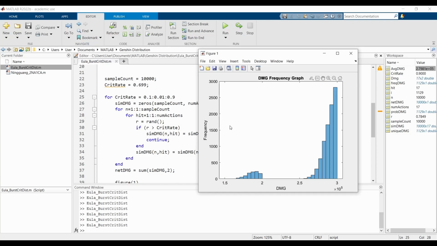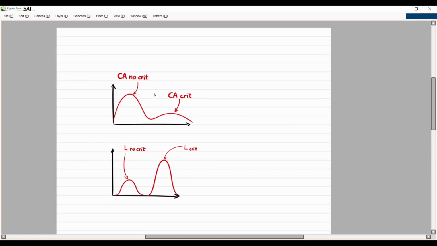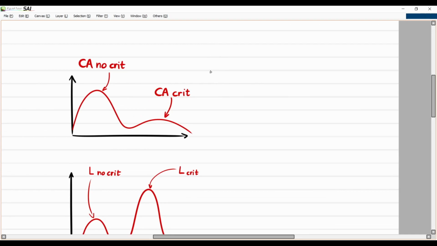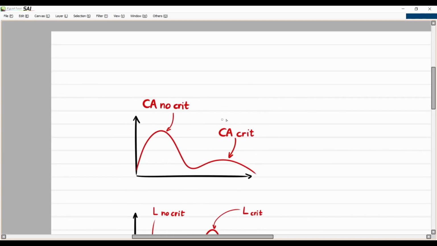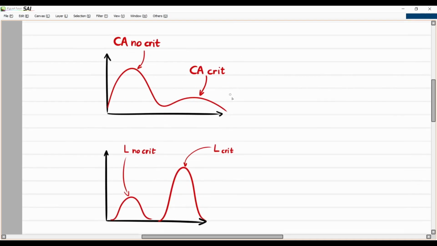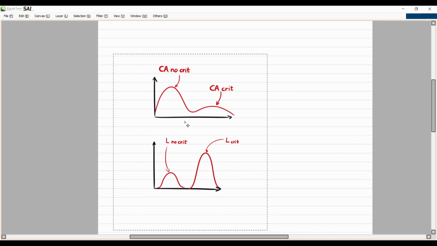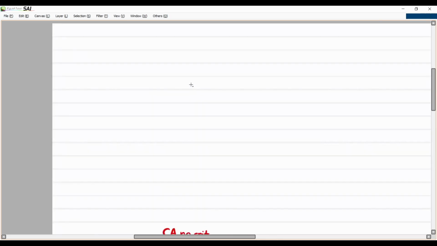This is only applicable if most of your damage is reliant on a single hit. That begs the question, what happens if you don't have an attack that's dependent on a single hit? Take for example Kokomi. Kokomi does not crit, or you can make her crit if you really try, but you're probably best off not doing that in the first place.